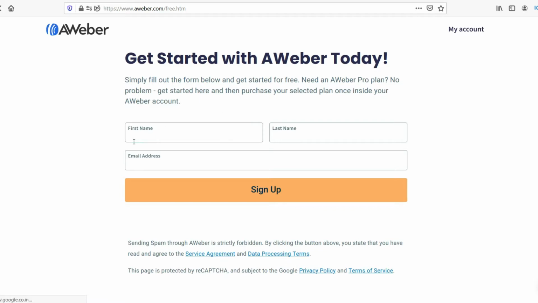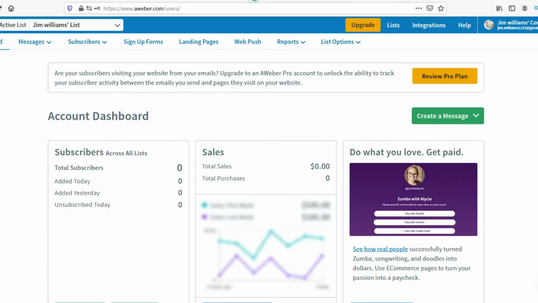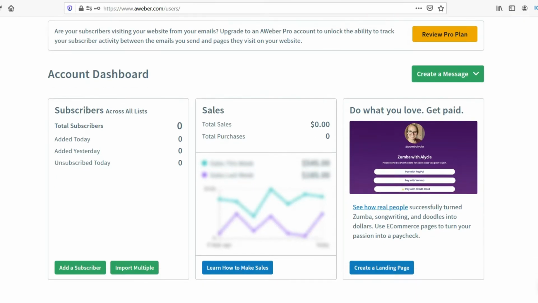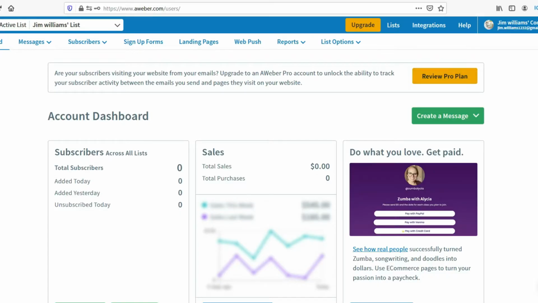You can go to the website, enter your first name, last name and email address and click on sign up. Then they will send you an email to your email address. You just need to go to your email and verify the link, and it will create your account. Once you log into your account, you will see the account like this. All right, you can see your dashboard.